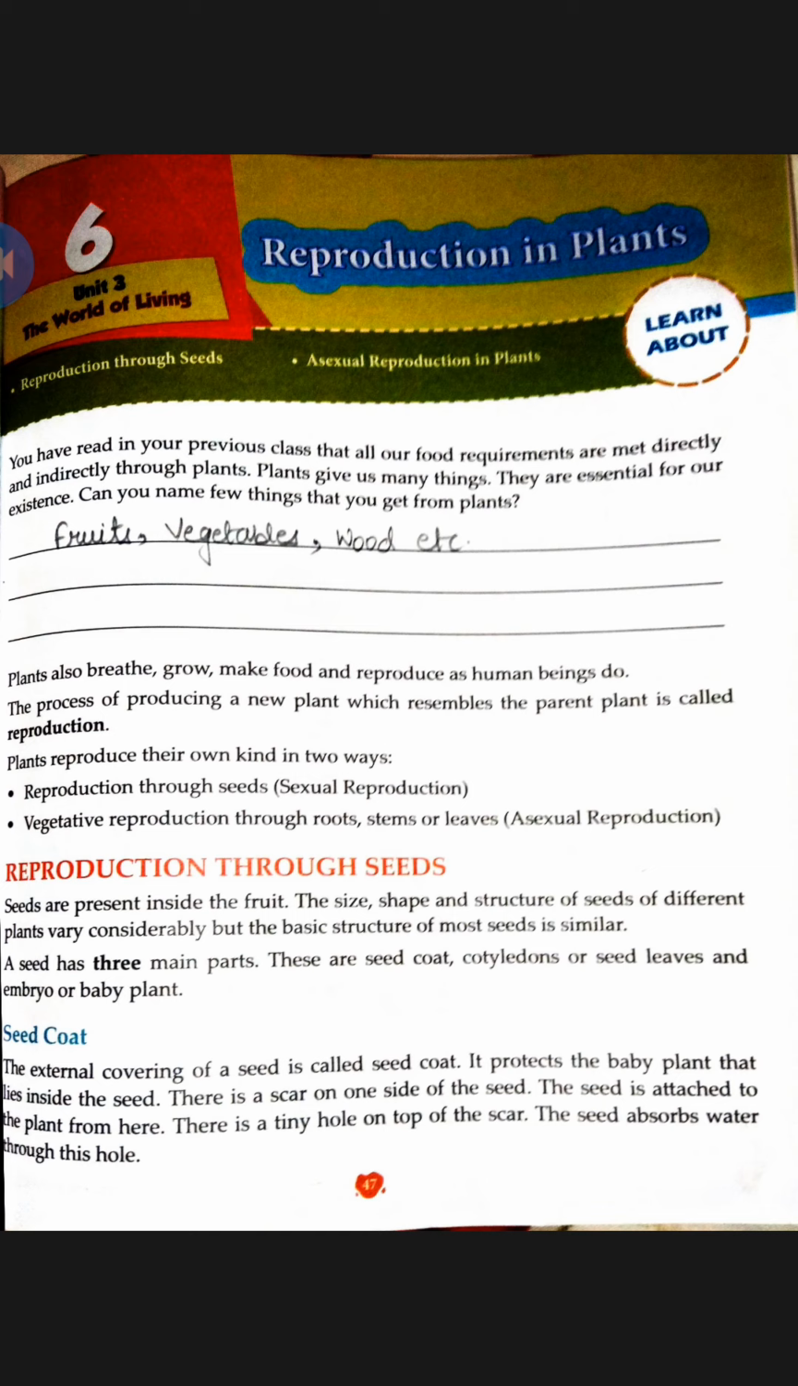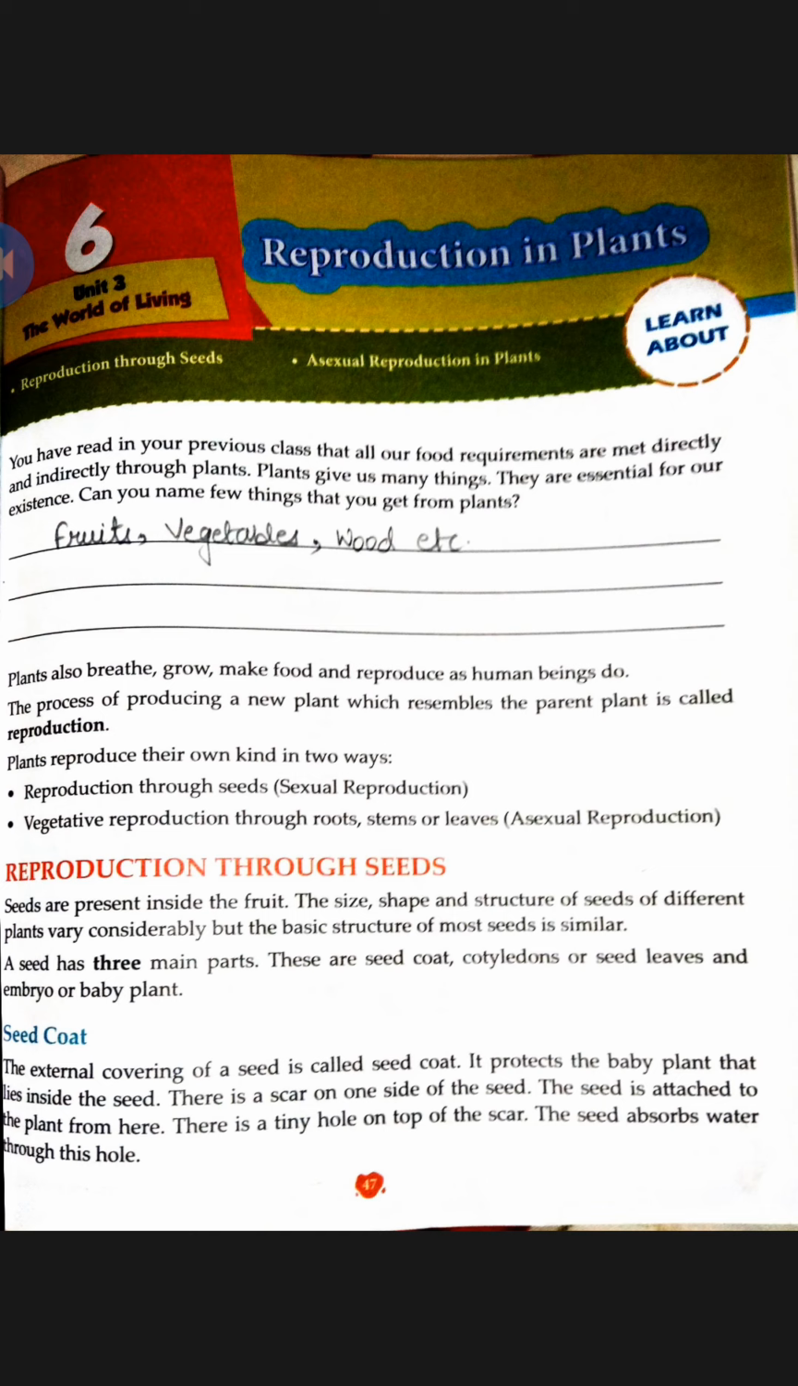There is a scar on one side of the seed. If you see, in every seed there is a scar on one side. Scar means a mark. The seed is attached to the plant from here. Okay, so that mark is the place where the seed is attached to the plant.